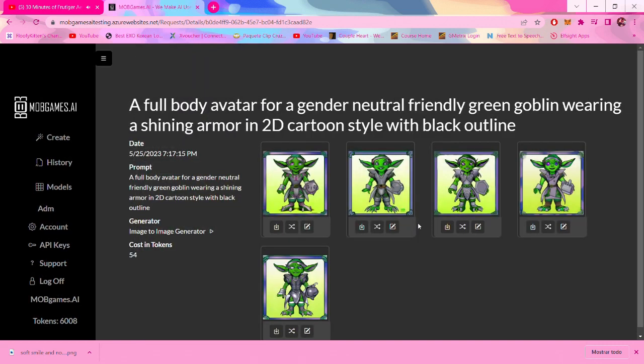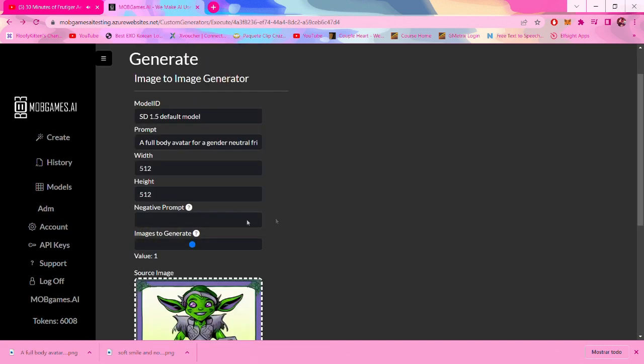So I chose another one of the goblins that I liked. I'm starting to get what I was looking for, but we are not quite there yet. So yeah, I'm going to be having multiple passes for these characters through SD 1.5.